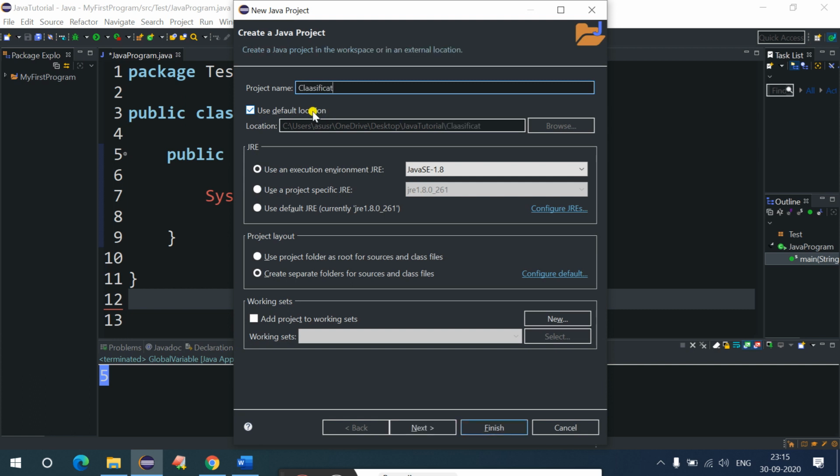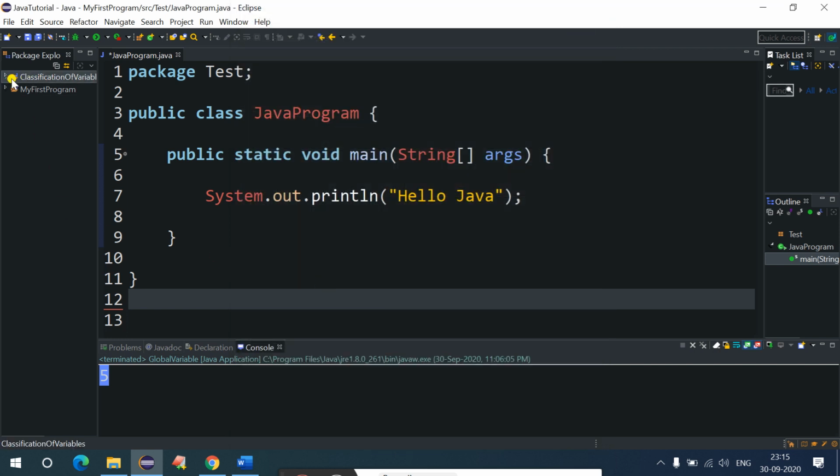Let's say classifications of variables, right? This is my project name, and I'll just click on finish. So the project has been created. Now you can see if you just expand it, you will get a source folder.